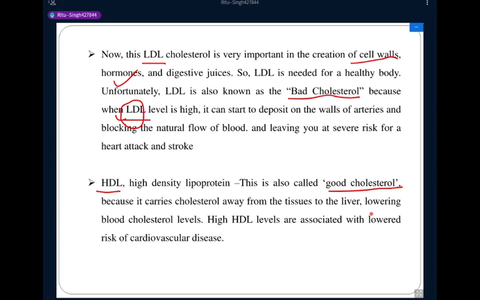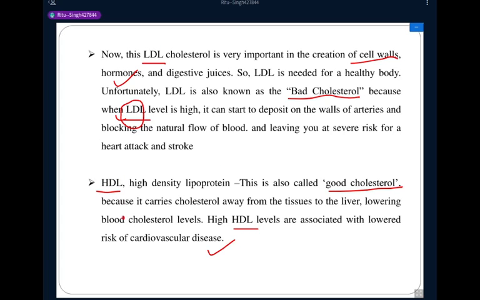High HDL levels are associated with a lowered risk of cardiovascular disease. So it is clear to everyone that LDL is a bad cholesterol and HDL is a good cholesterol.